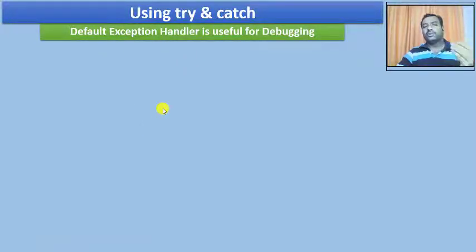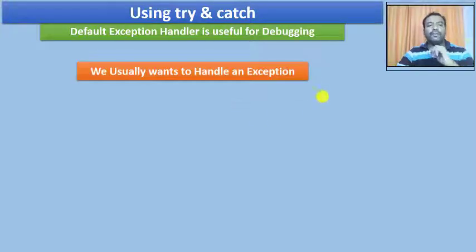And now just look at this. What happens if I use try and catch? The example we just discussed is an uncaught exception, where we used no try clause and there was no catch clause. So if we want to handle an exception, we need to use try and catch. And why do we want to handle an exception? Because Java has a default handler. It was doing a job because it was printing the stack trace and telling me exactly where the exception was, with the line number.